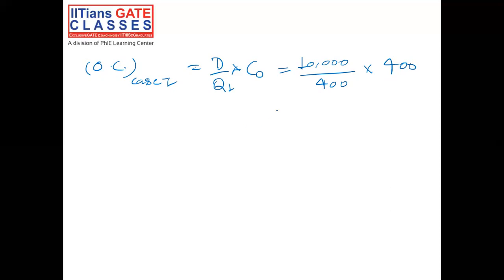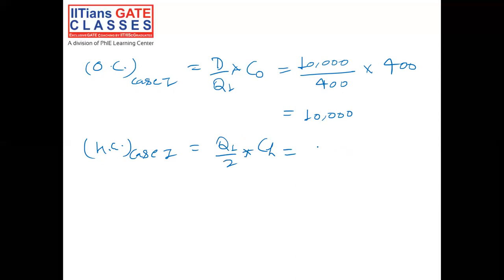So D by Q1 into CO would come as 10,000 rupees. Now the holding cost for case 1, as we already saw in the economic order quantity derivation, would be equal to Q1 by 2 into CH.